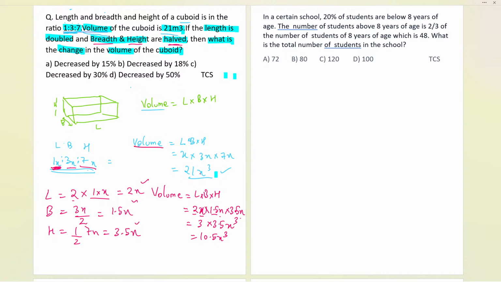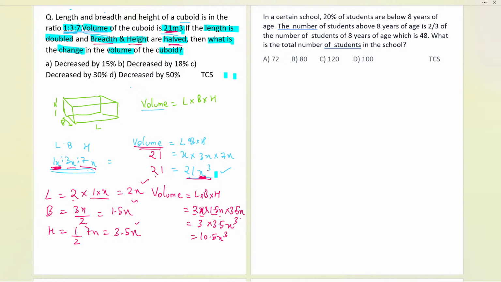Acha, earlier we have volume also calculated, na, 21 x cube. Acha, have we calculated the x value? No. Till now we haven't calculated the x value. So can I calculate? Yes. So now how can I calculate over here? Just whatever the volume given to us, 21 meter cube, you can put in place of volume 21.